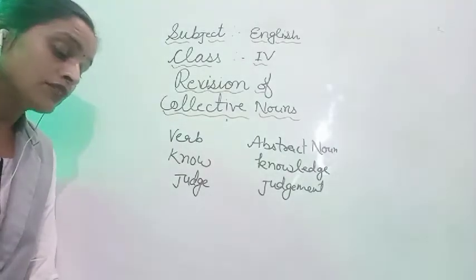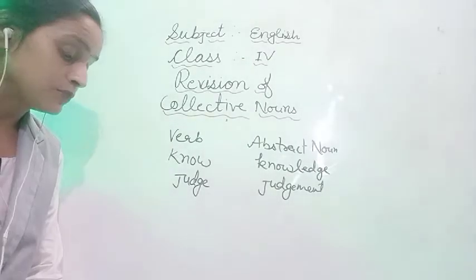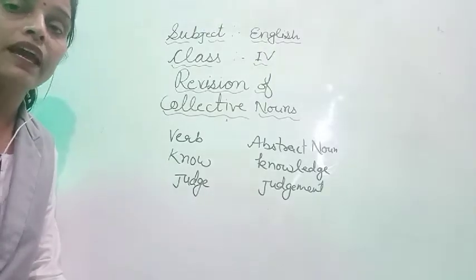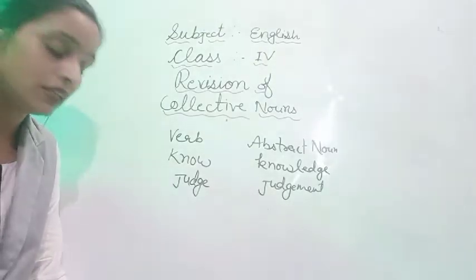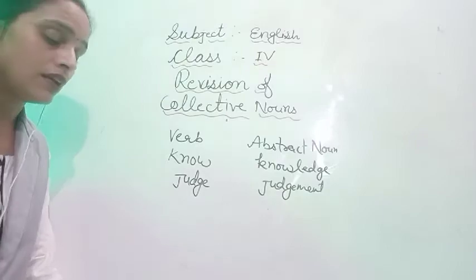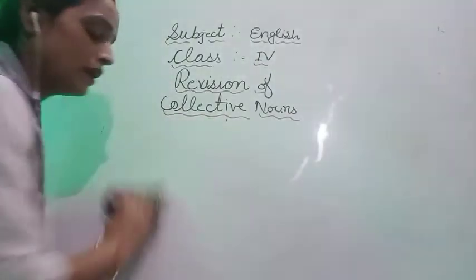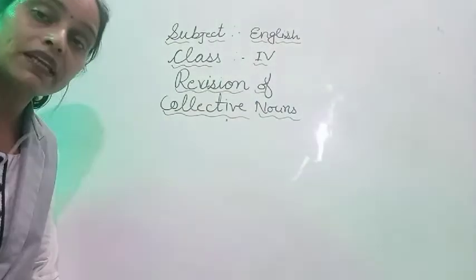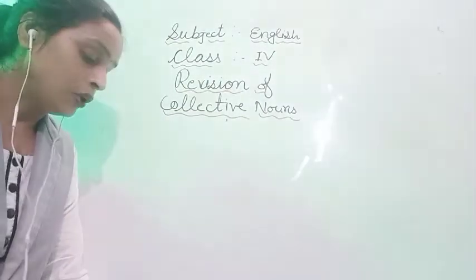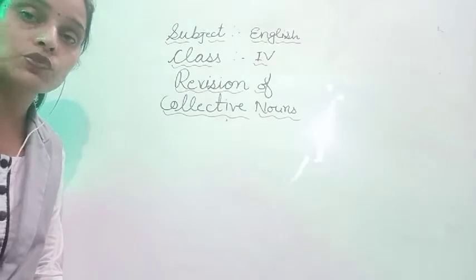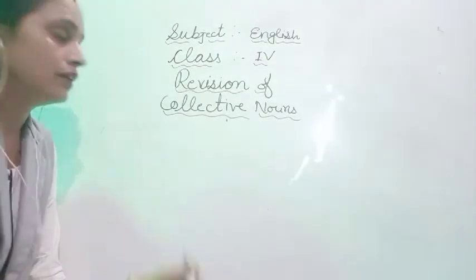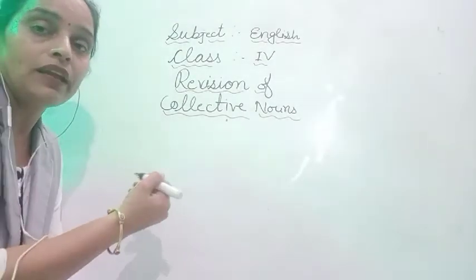Nouns with the following suffixes are often abstract. For example, we can add some suffixes, and in that way we can make abstract nouns. Clear? Some suffixes are here in our book, page number 94. T-I-O-N. Suffixes are the letters that we add at the end of a word.